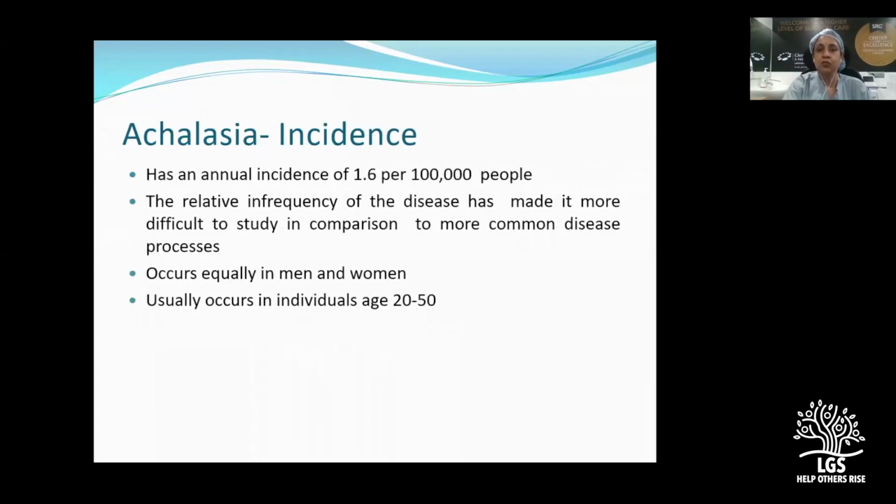This is called pseudoachalasia. Then achalasia incidence is around 1.6 per 1 lakh population, and so it is a very infrequent disease. So that's why with the various modalities of treatment, it is difficult to do a comparison study comparing one modality of treatment to another modality of treatment. The incidence is equal in men and women and usually occurs in the 20 to 50 years age group.